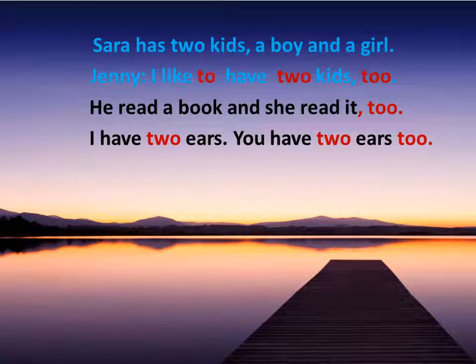Okay, so still with the warm-up. Sara has two kids. Two, of course, it's the number. Two kids, not three. Jenny, I like to have. To have. This is to of the infinitive. I like to have two kids too. So to have, here it's T-O. It's not like the one we said before, which is preposition of place, but it's used before a verb to indicate the infinitive.